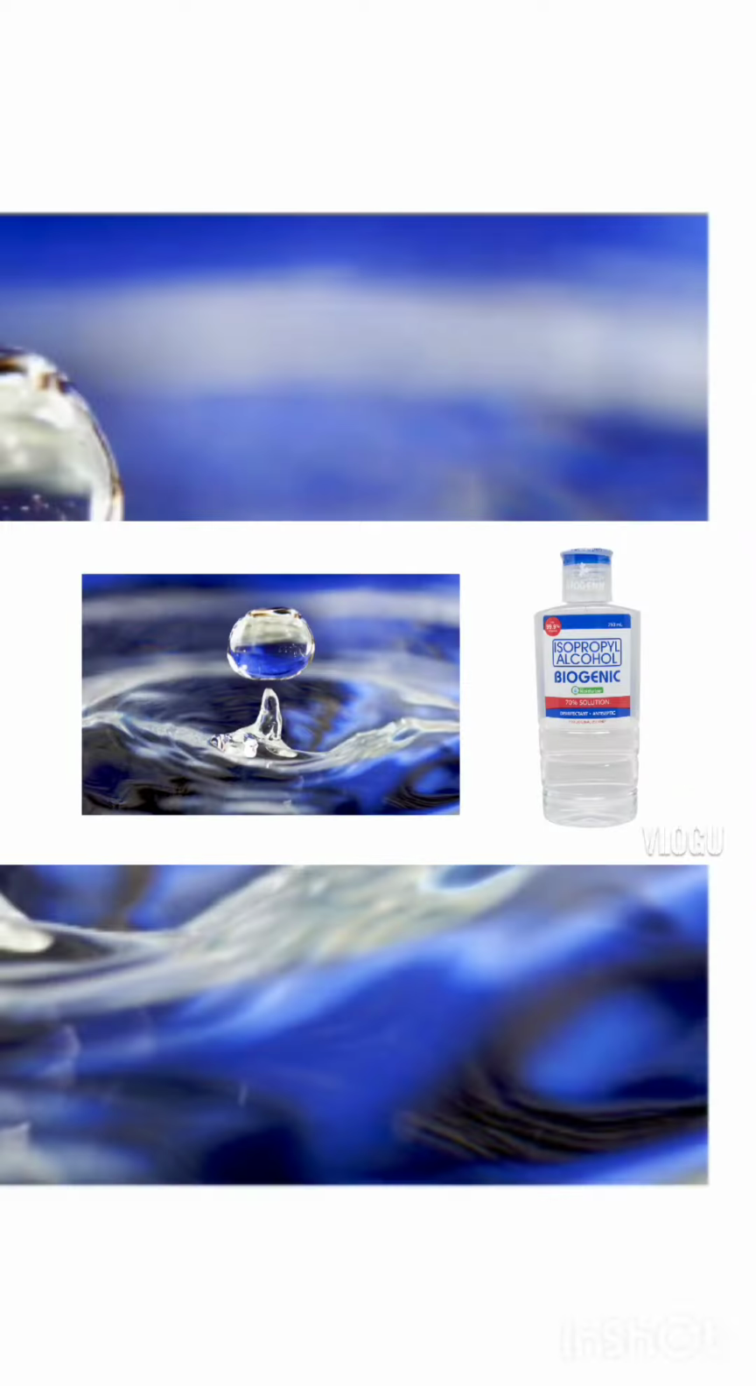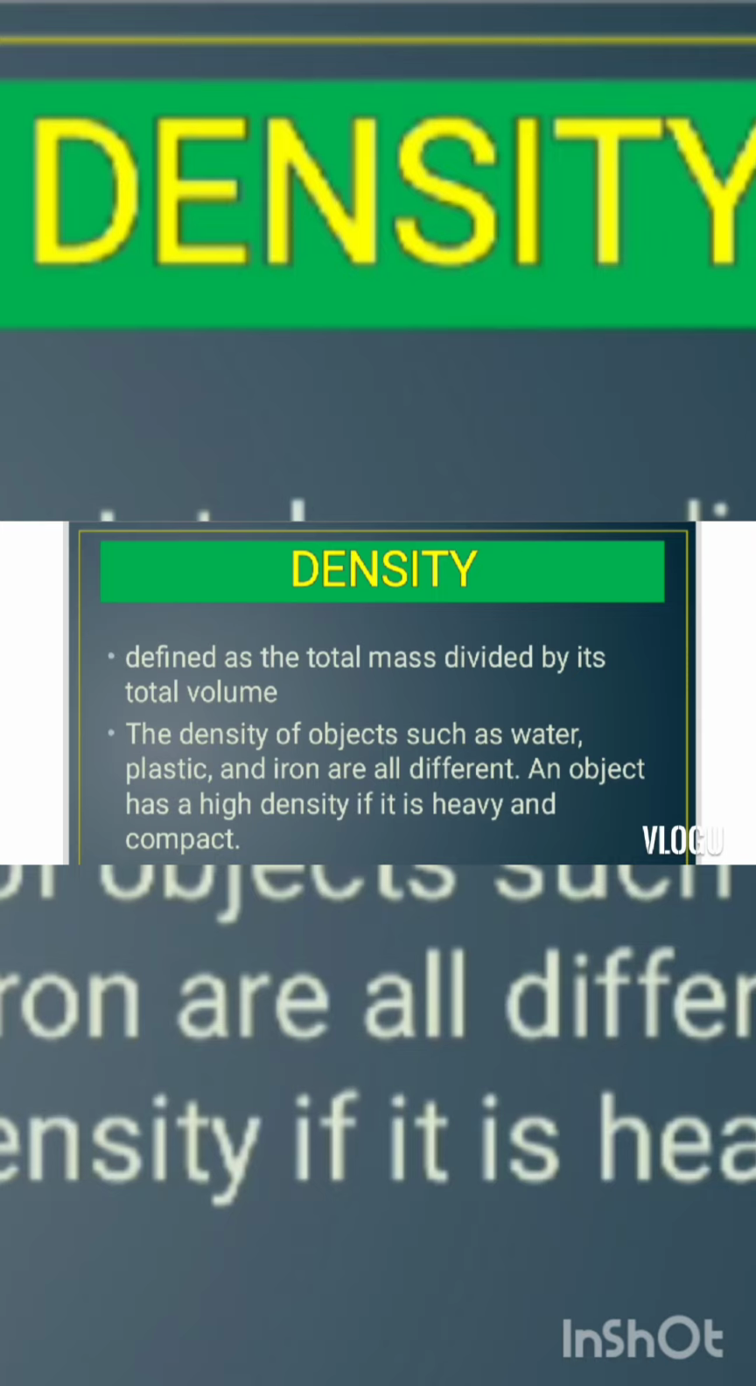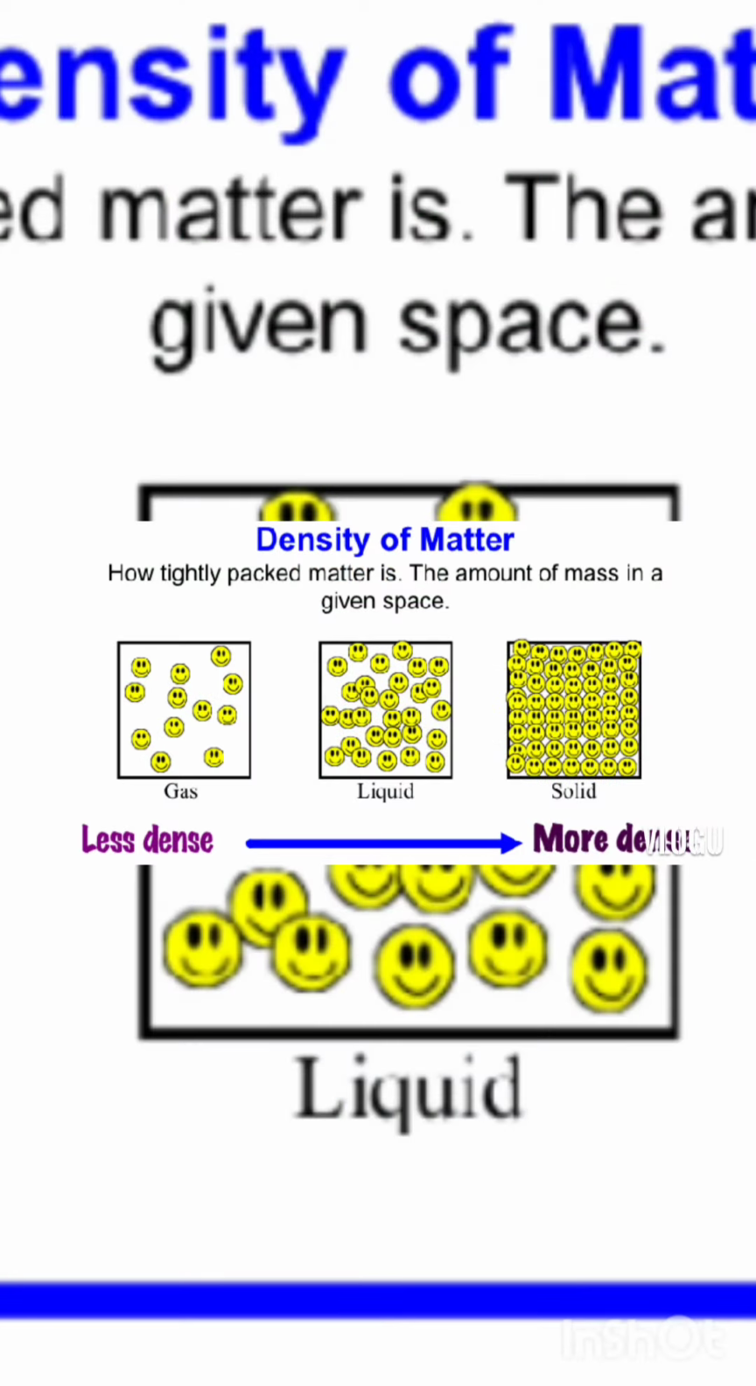The density of water is different from the density of ethyl alcohol. And moreover, density as a property of matter does not vary from one sample of the same substance to another. So the properties of matter that can help us identify substances are, first, the density. The density of a substance is defined as the total mass divided by its total volume. And the density of objects such as water, plastic, and iron are all different. An object has a high density if it is heavy and compact.